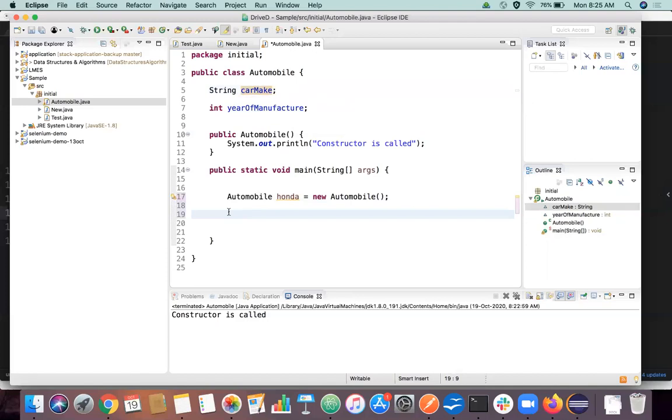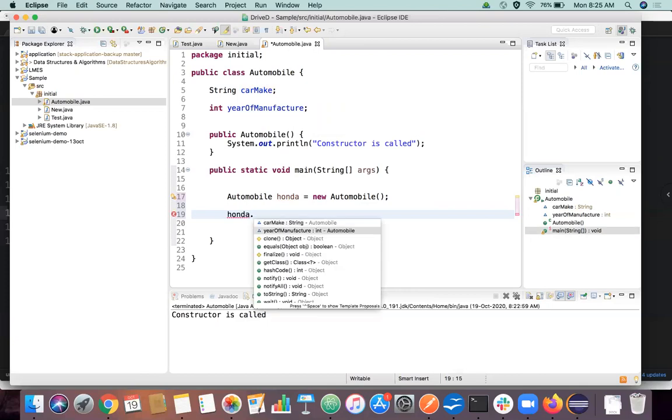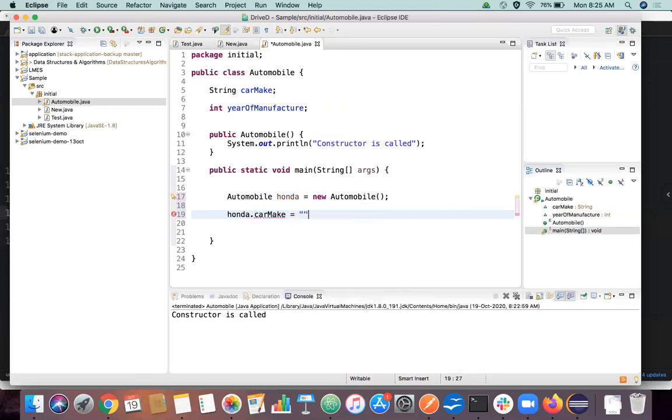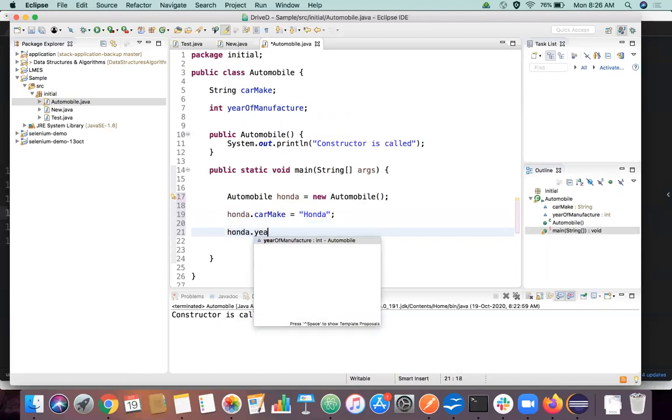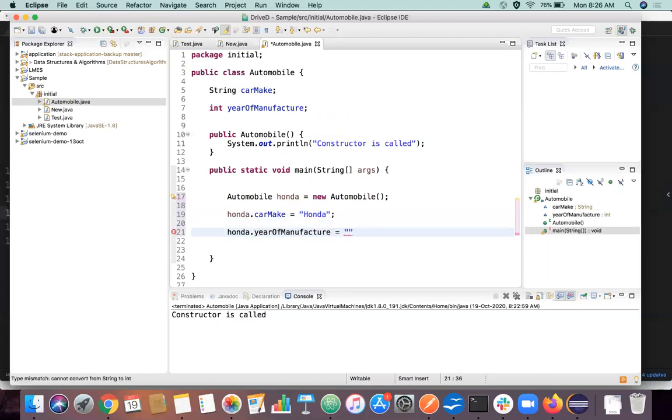I'm able to do that by calling that object: Honda.carMake is equal to Honda, and Honda.yearOfManufacture is equal to, let's say, 1996. Sorry, it is an integer.